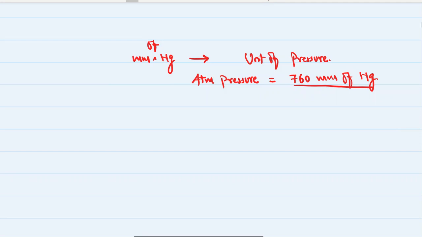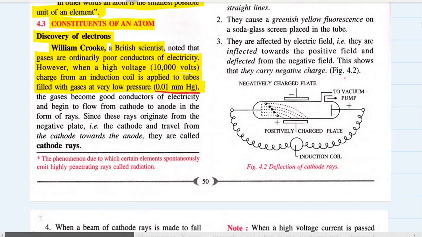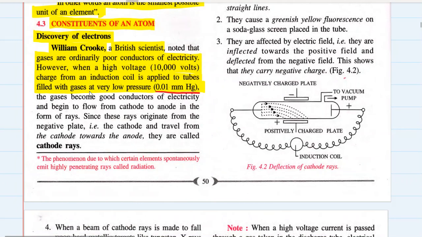Now what they are saying is the gases were filled in a tube, and they were at very low pressure, that is 0.01 millimeter of Hg.